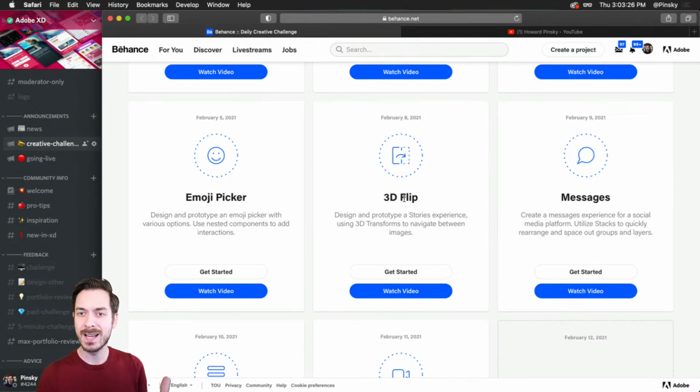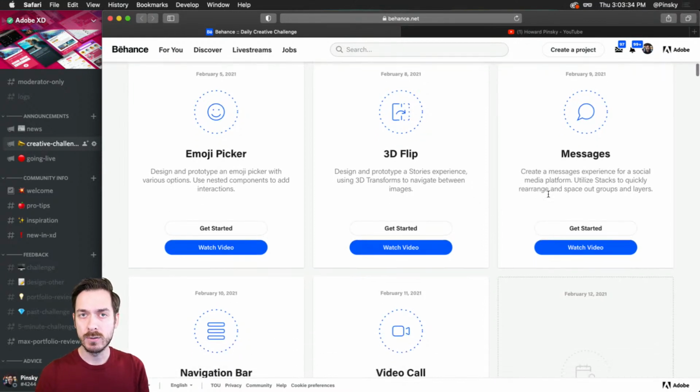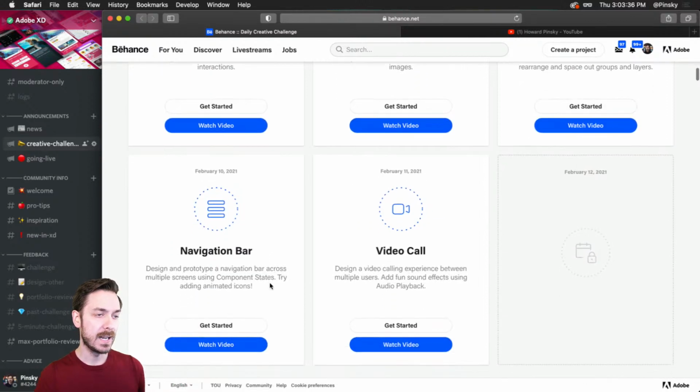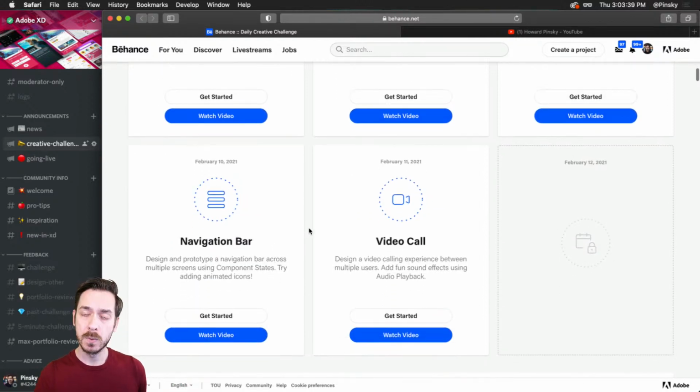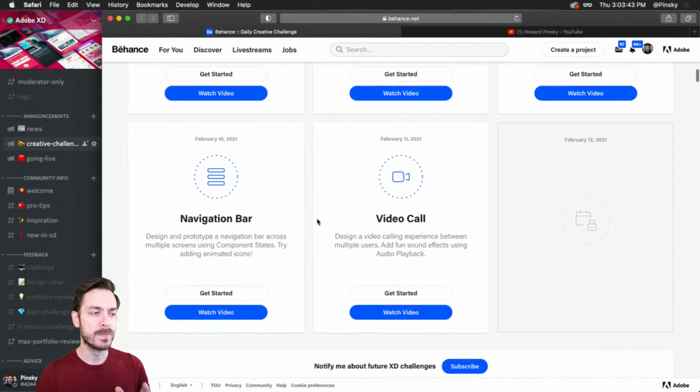That was a lot of fun using nested components. And then we explored how we can use 3D transforms to create a stories experience. We went on to messaging using stacks and padding. Navigation bar yesterday. That was a bit of a mess, the live stream at least, but I'll get to something in a moment. And today we're going to be building out a video calling experience using audio playback.